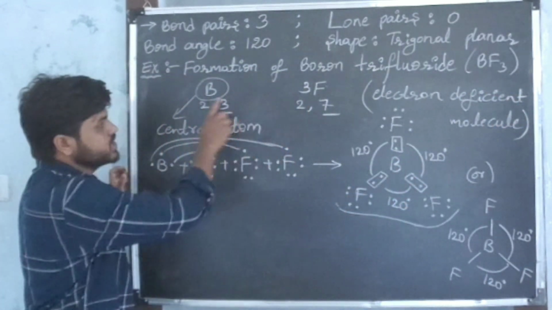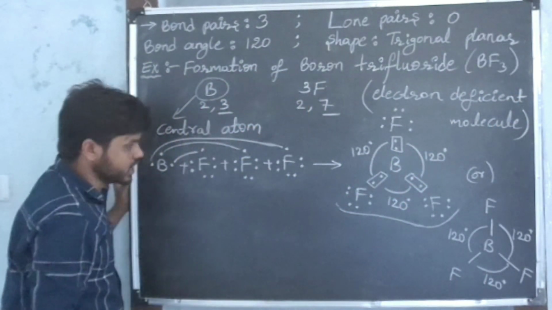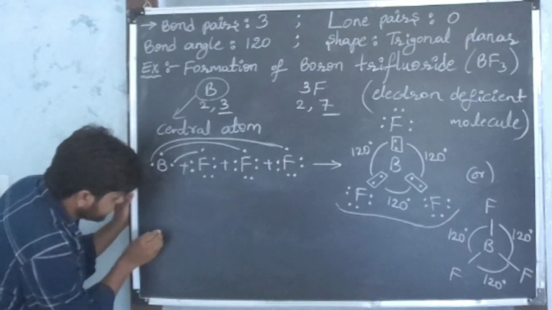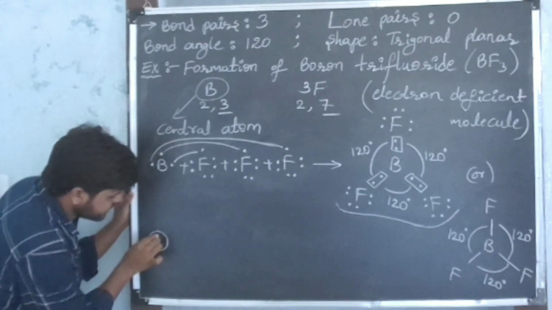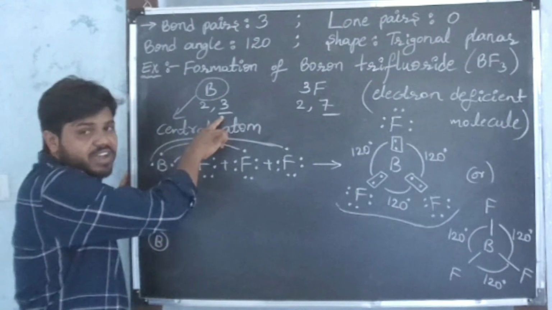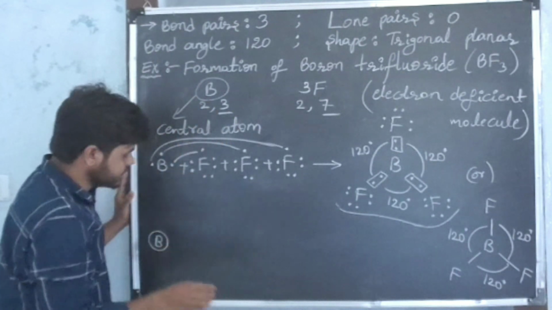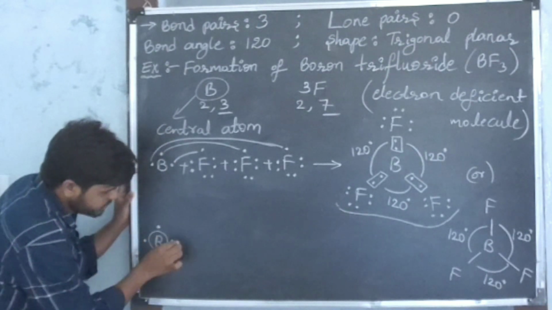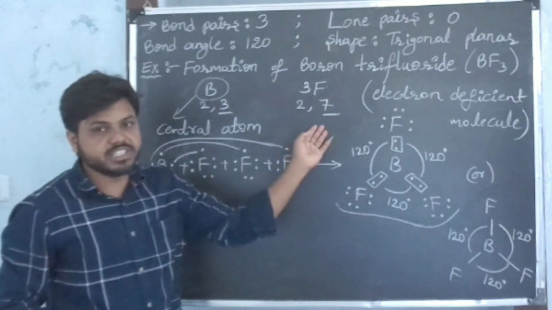In these 4 atoms, one is boron and 3 are fluorine atoms. I am taking the boron valence shell as one sphere. Now this is the boron valence shell. In boron, how many valence electrons are there? 3 valence electrons. Place the 3 valence electrons around the sphere. Place 3 fluorines in the molecule.